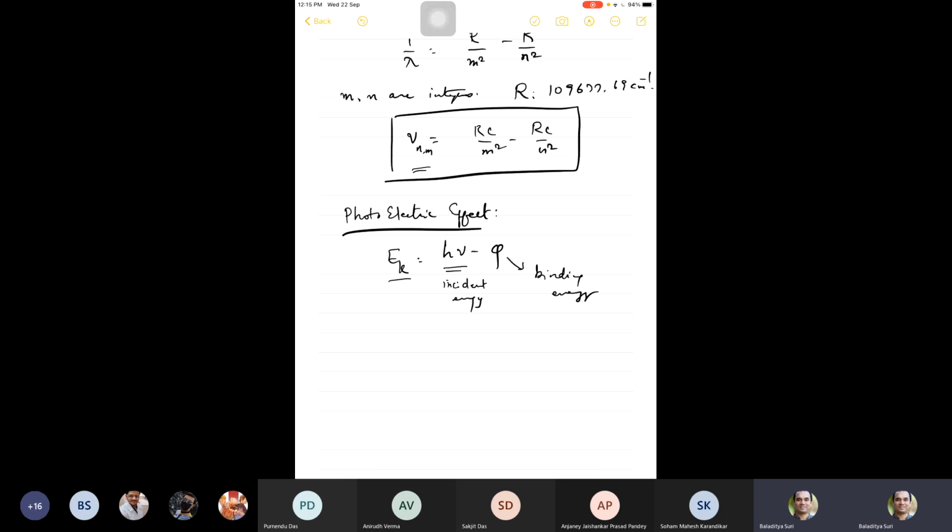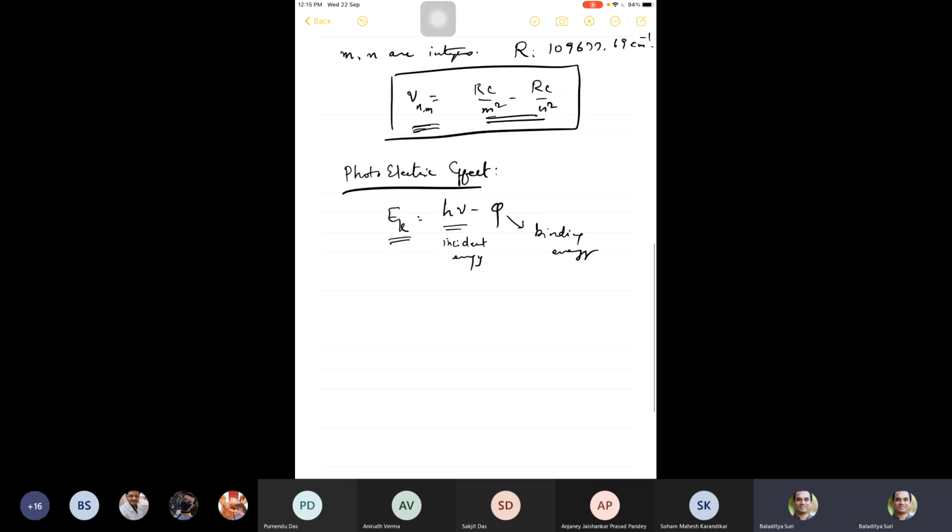So this is a statement of conservation of energy, and the energy of the emitted electron was basically a difference of two quantities like this. Here you have a similar structure, a difference of two numbers.